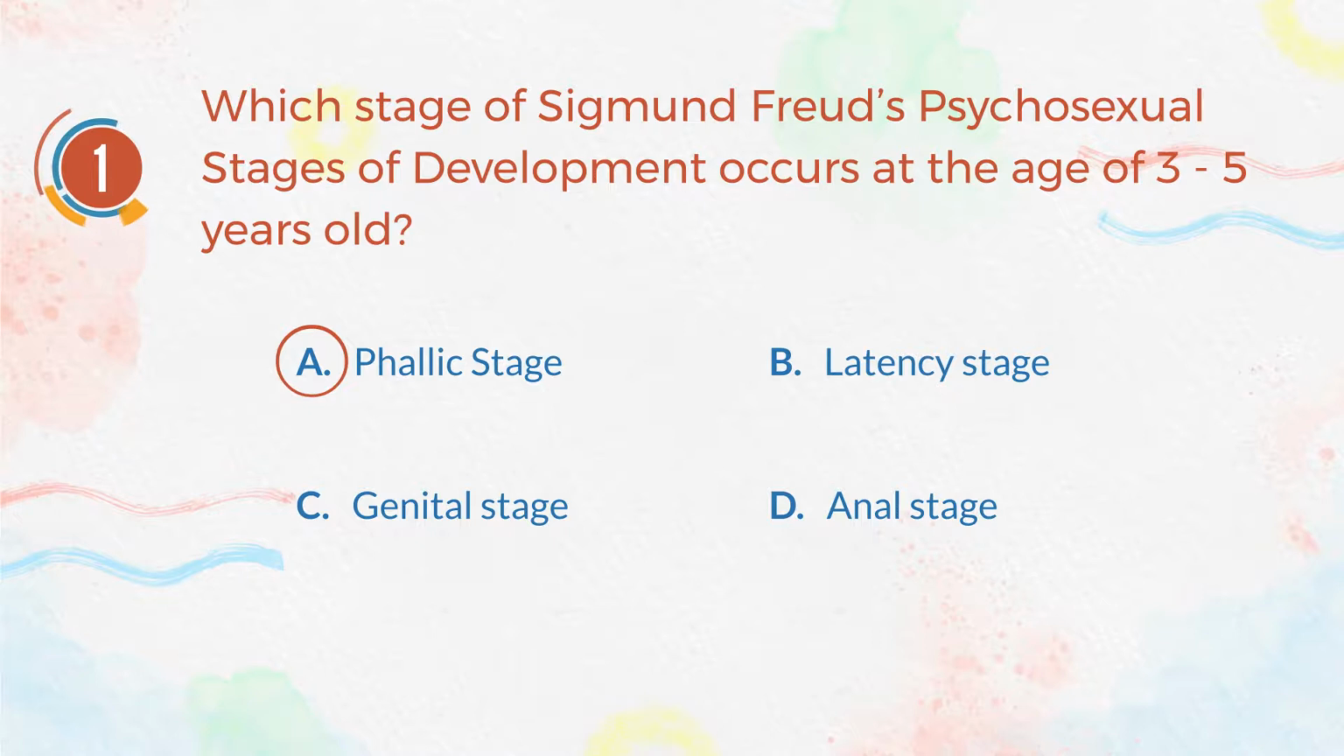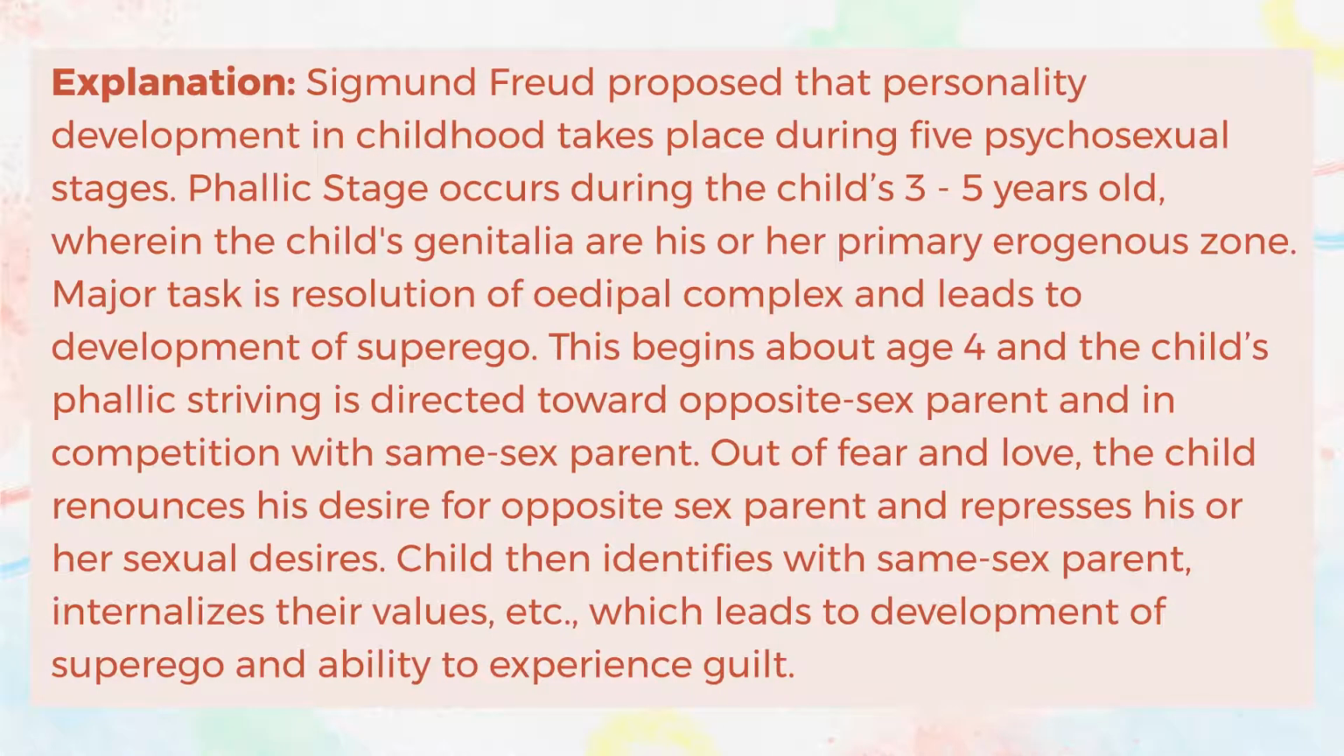Phallic stage. Explanation. Sigmund Freud proposed that personality development in childhood takes place during 5 psychosexual stages. Phallic stage occurs during the child's 3rd to 5th years old, wherein the child's genitalia are his or her primary erogenous zone. Major task is the resolution of the Oedipal complex and leads to development of superego.